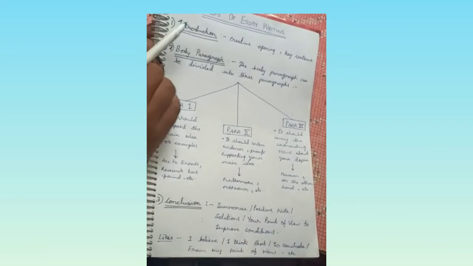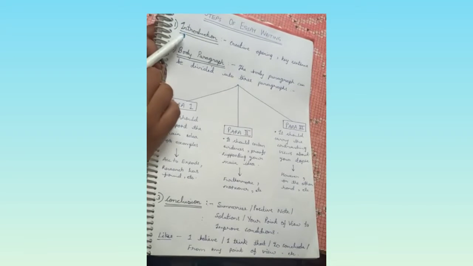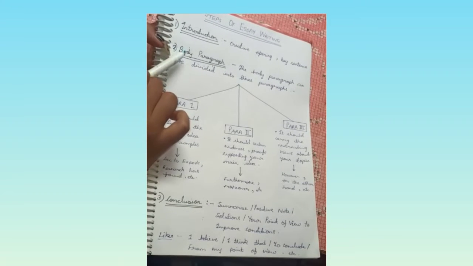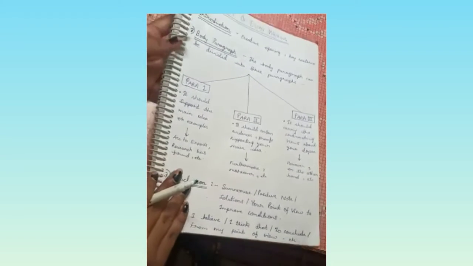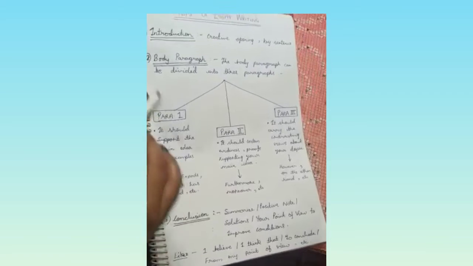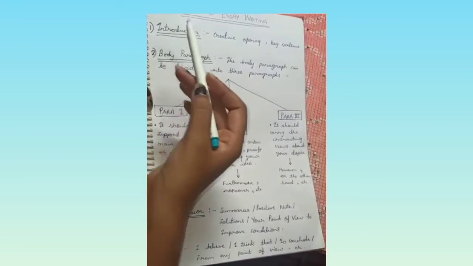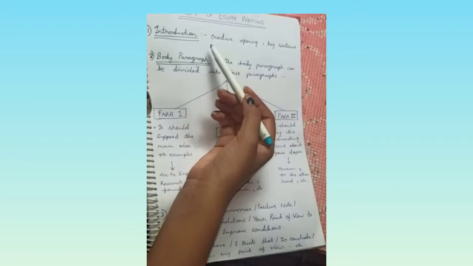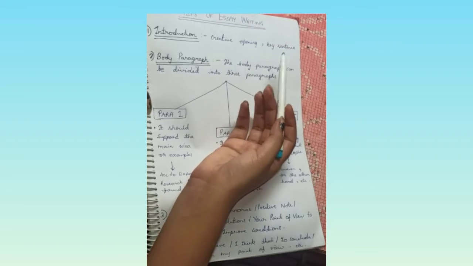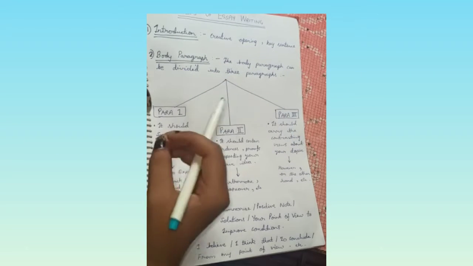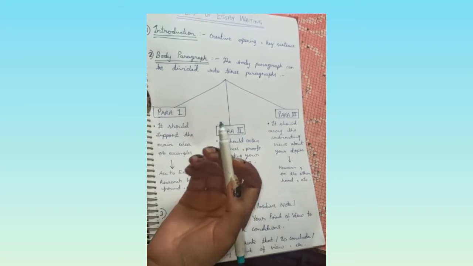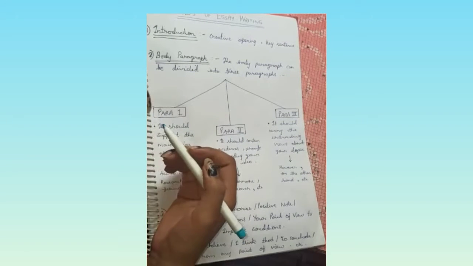We all know that an essay starts with an introduction, then comes the main body or the body paragraphs, then comes the conclusion. So we will first talk about the introduction. In the introduction we write the creative points or key sentences, or we can say facts about our topic. Next, we start with the body paragraph.